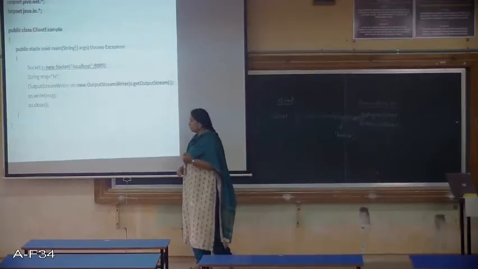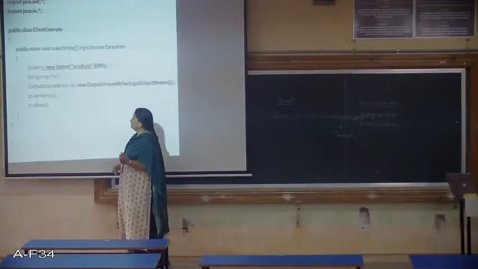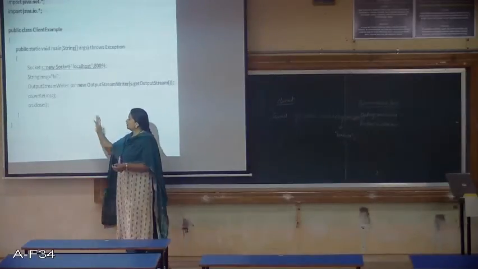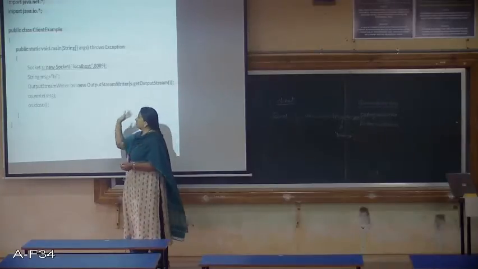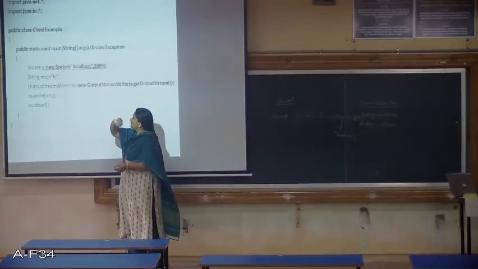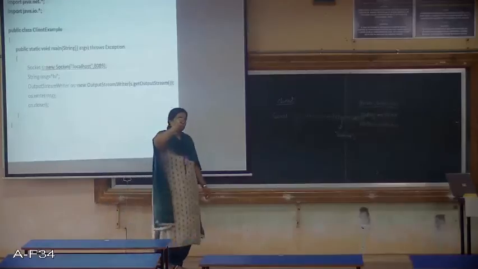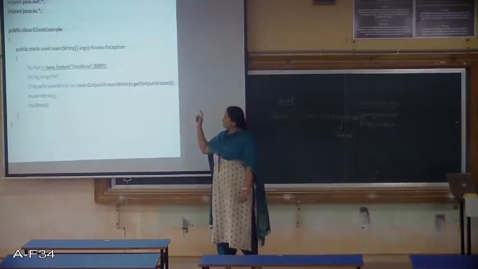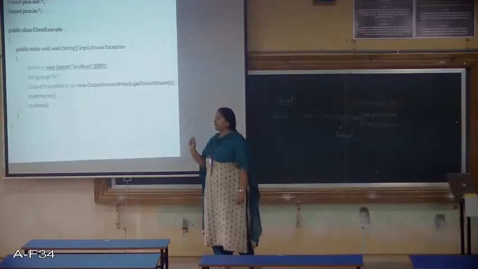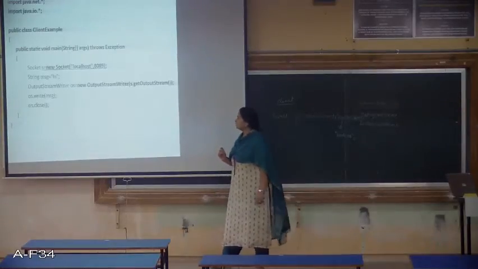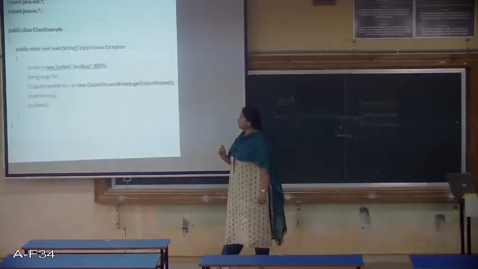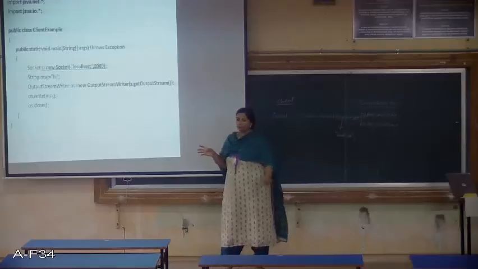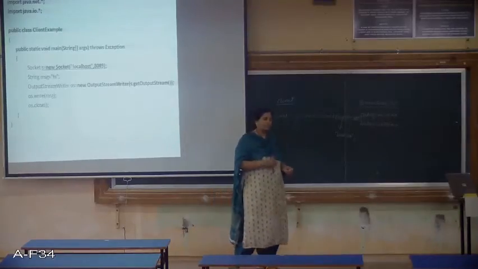Now in this particular example, I am just trying to pass a message from the client to the server. The message is hi. So I have taken a string variable msg and I have assigned the word hi to that message variable. Now, in order to send or receive the data, we need an IO stream.